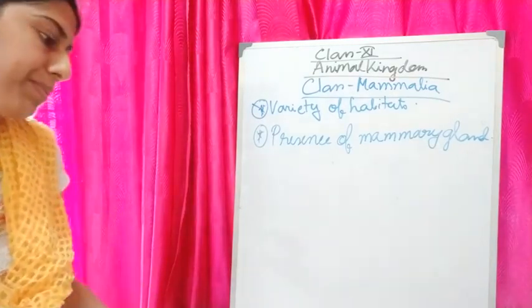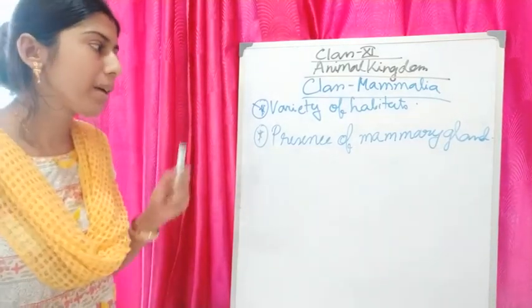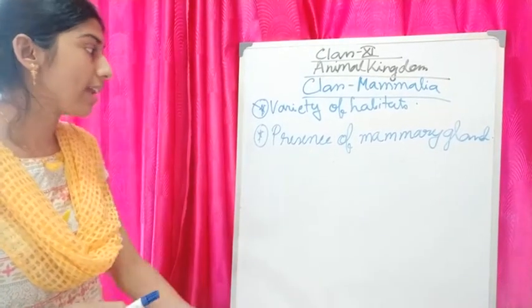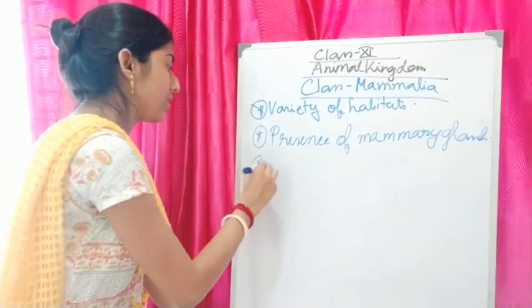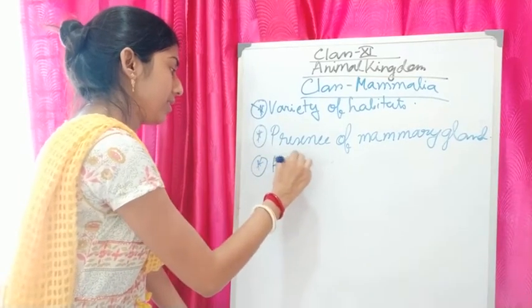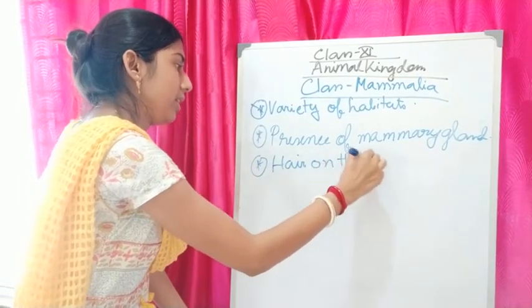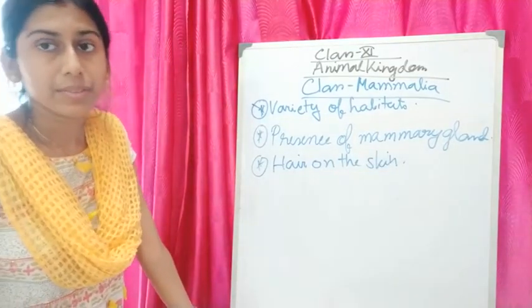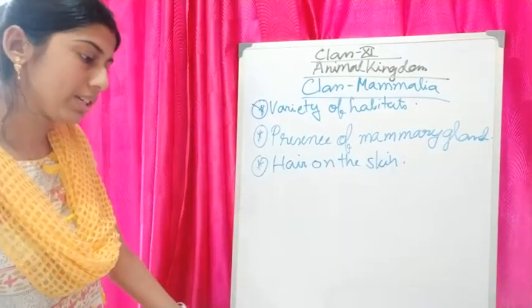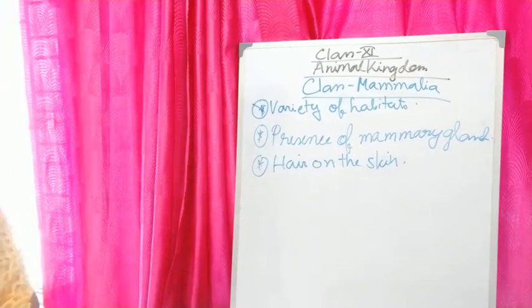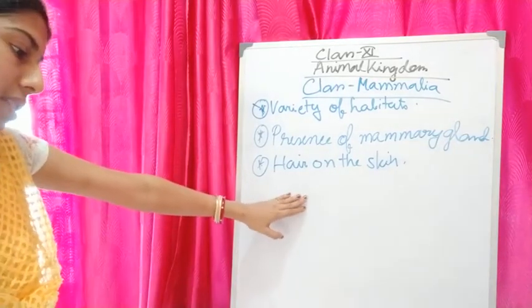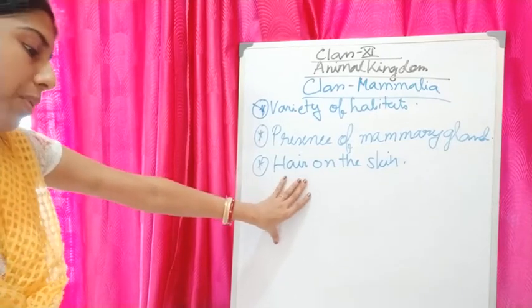Okay, and some glandular type of skin is present, and another property is hair on the skin. The body is covered with hair. In case of mammals, the body is covered with hair. So we can say that hair is present on the skin, and that is another property of Mammalia.